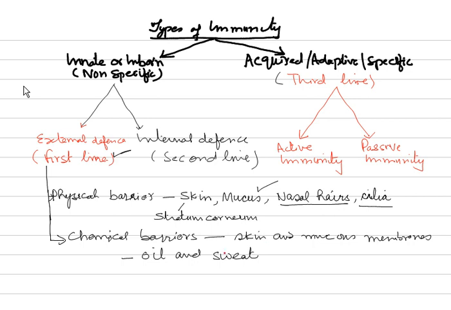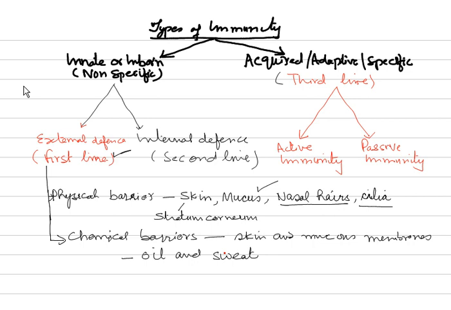So these two glands secrete oil and sweat, and the nature of these two, oil and sweat, is antibacterial and antifungal. So any antibacterial or antifungal activity is stopped by the presence of oil and sweat. So very important.